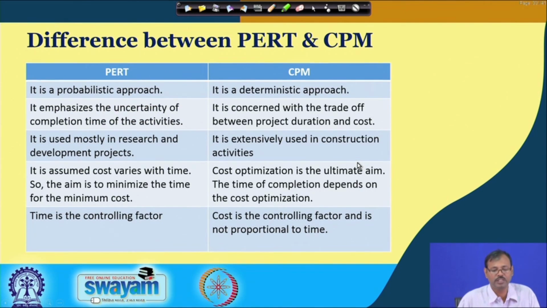The basic difference between PERT and CPM is given in this slide. One is a probabilistic approach, another is a deterministic approach. So, PERT basically deals with uncertainty, and CPM does not. CPM is basically a guide that, if the target date is fixed, shows how that target date may be achieved using some additional resources, maybe excessive manpower or excessive costing.